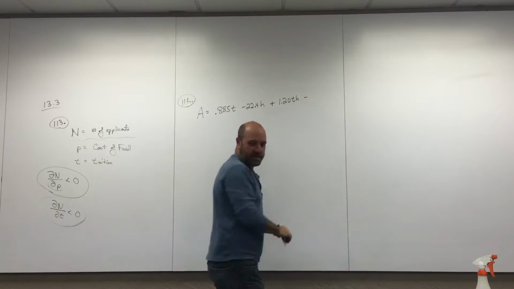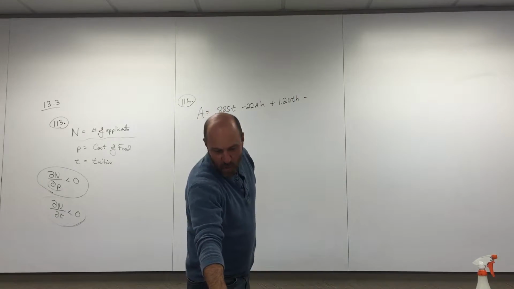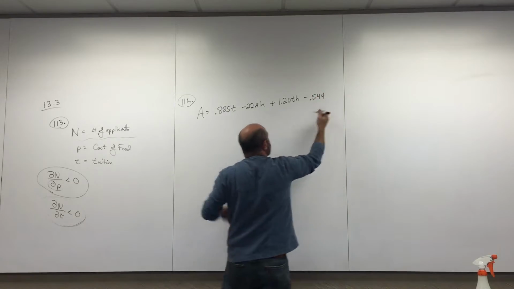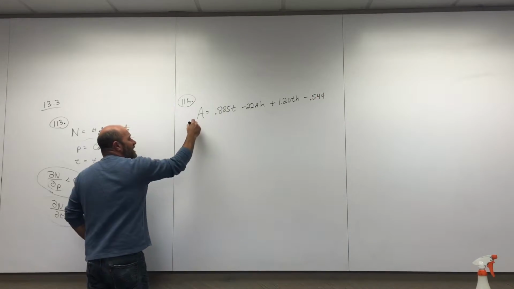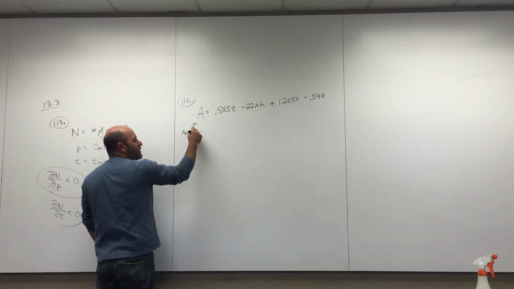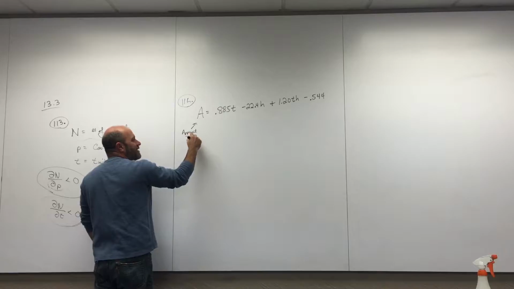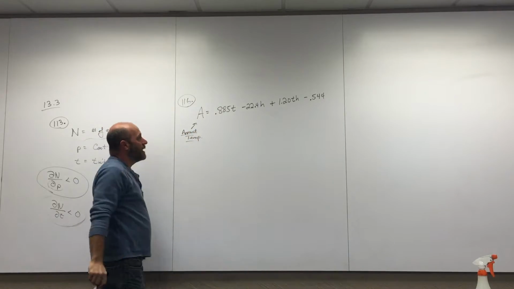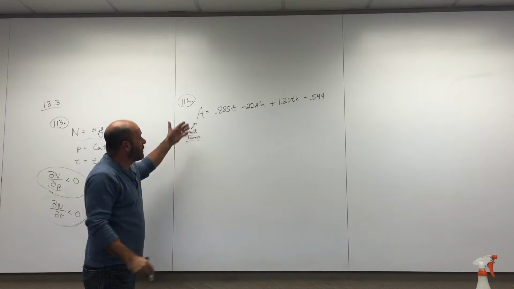This is a model for what we call the apparent temperature, or how the temperature feels. That's interesting.